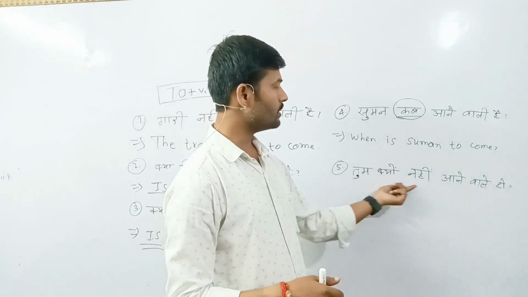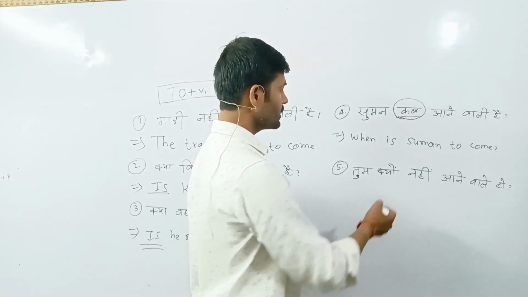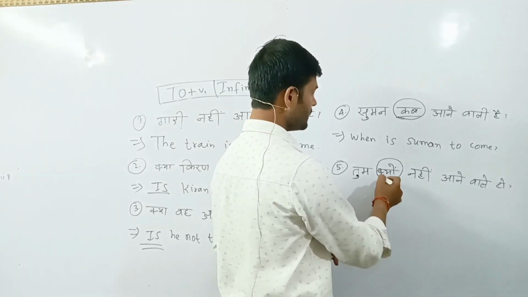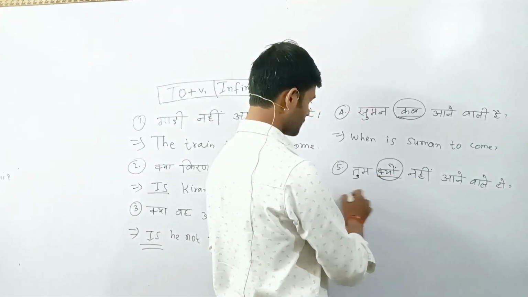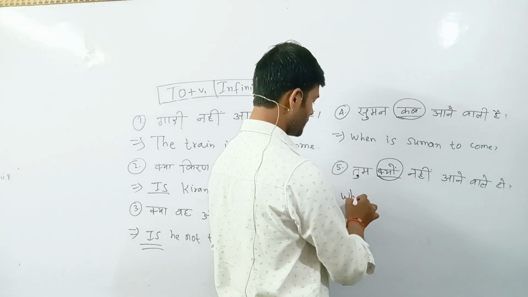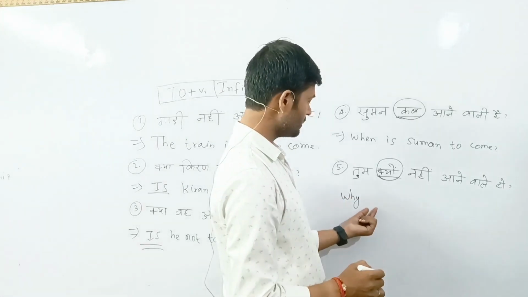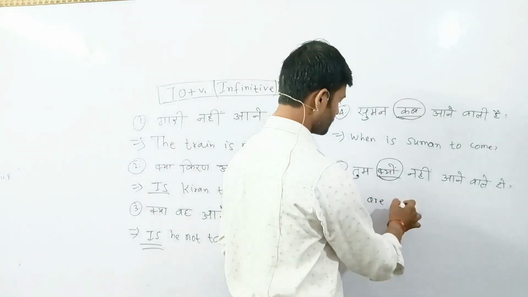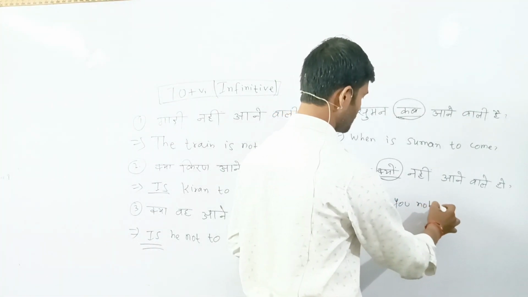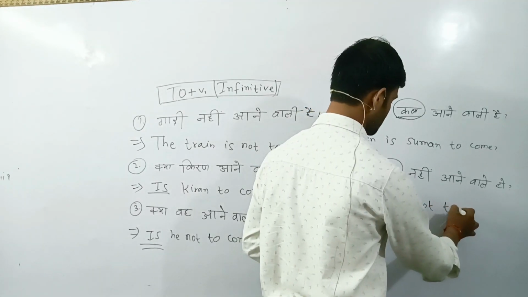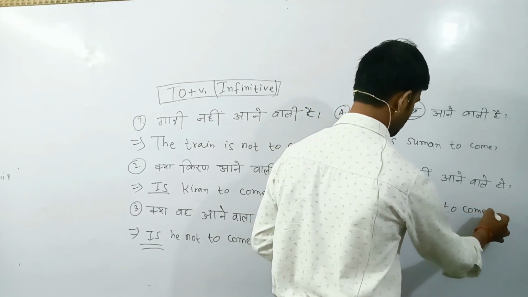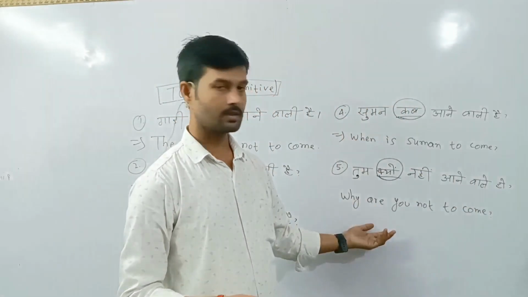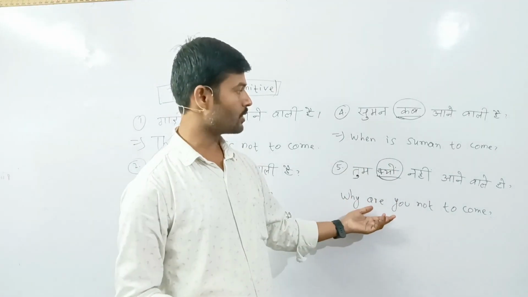Next. तुम क्यों नहीं आने वाले हो? Here क्यों is also a WH question. So what is the English of this word? क्यों means why. Is that clear? Why are you not to come? So remember, you have to complete all the sentences like this.